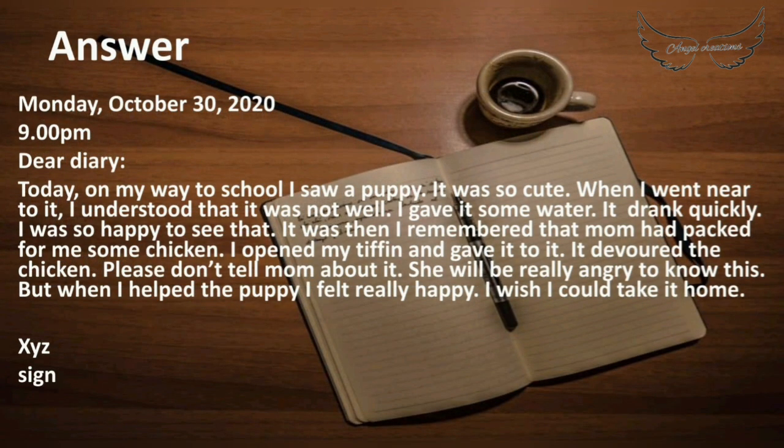Here we can see the day and date is mentioned, that is Monday, October 30th, 2020, and also the time of writing the diary, that is 9 p.m. Again, you can see the salutation, Dear Diary, and you can see the content here. I'll read it out for you. Today on my way to school, I saw a puppy. It was so cute. Here we can see that they have used first person narrative like I, my, etc. Let's continue reading.